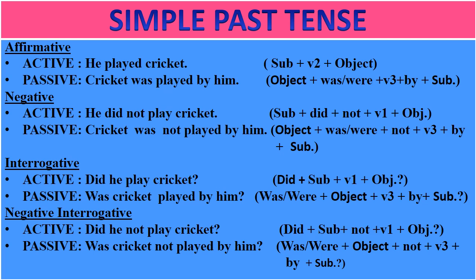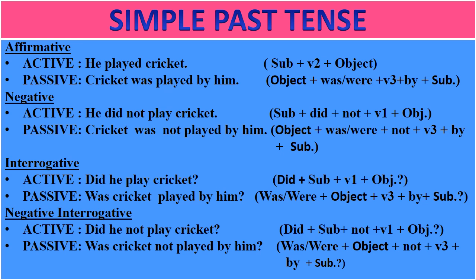Now when we have to change this, object will come in front in the place of subject, plus we have to add was or were as per the subject. Then the verb is converted into third form. Then we use by. Then the subject which is shifted from active voice. So he played cricket. It becomes cricket was played by him.